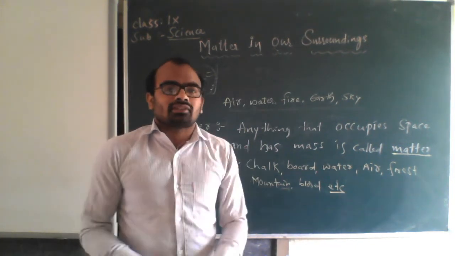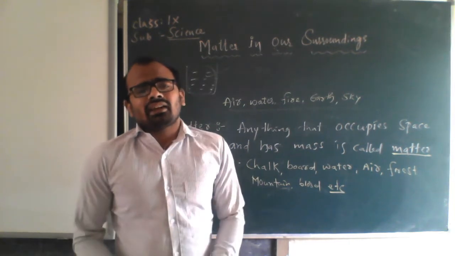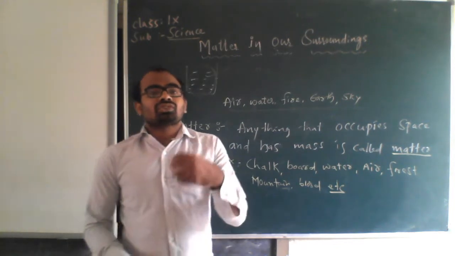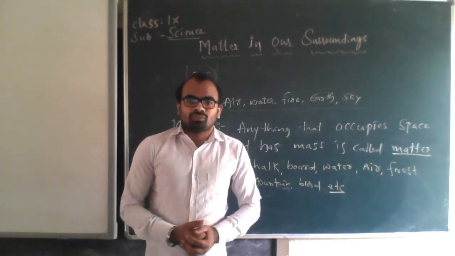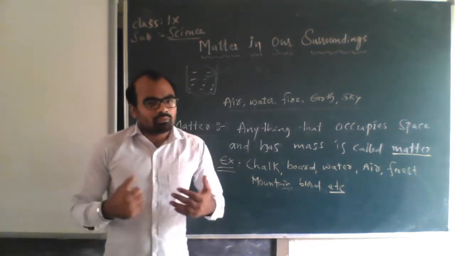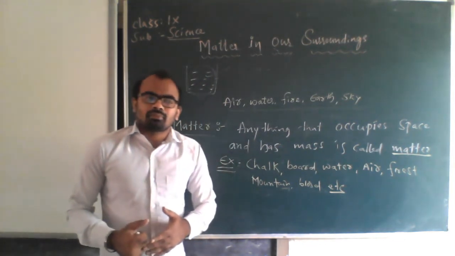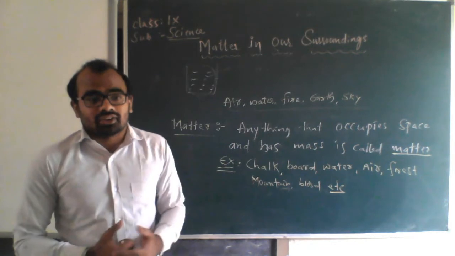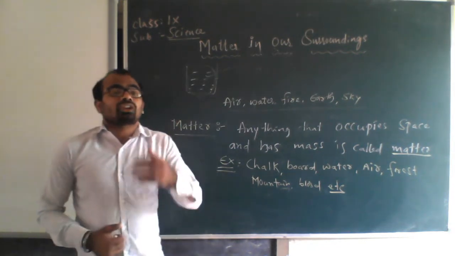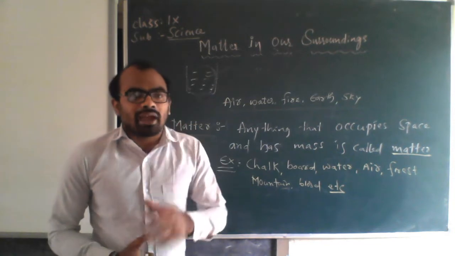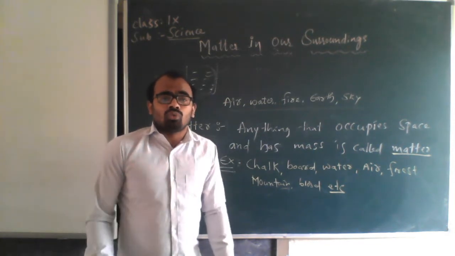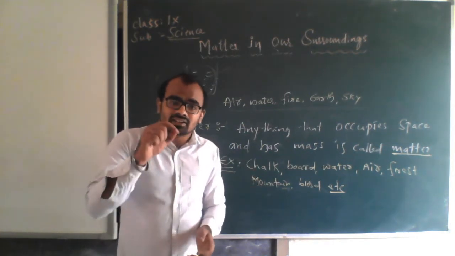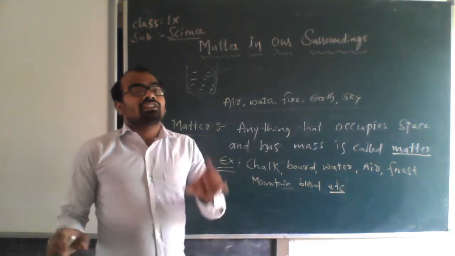And what are not matter? If everything is a matter, then why do we need this definition? There are some things which we cannot say are matter. For example, emotions of a person: the emotion of hatred, love, affection, anger. We cannot say these are matter. I am angry now, but this cannot occupy space here. Does anger have a mass? No, it is not a matter.